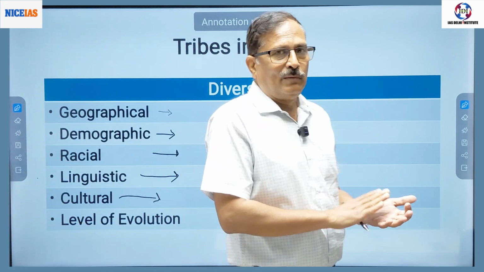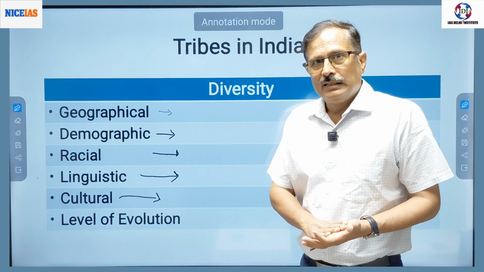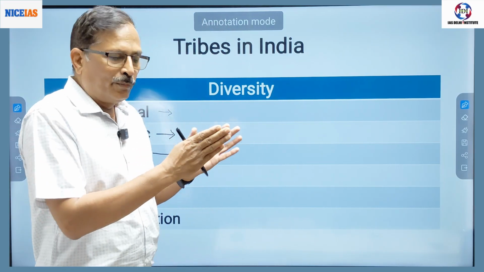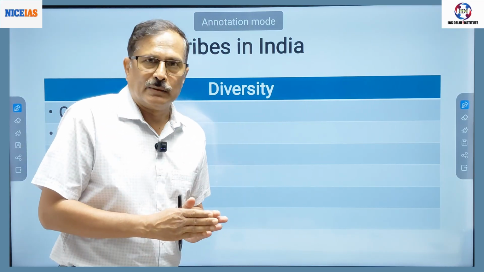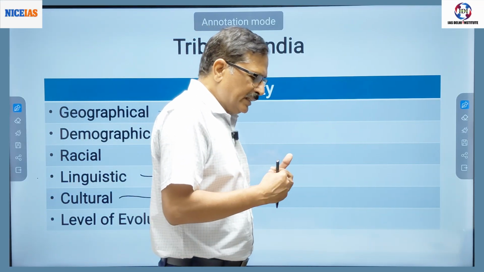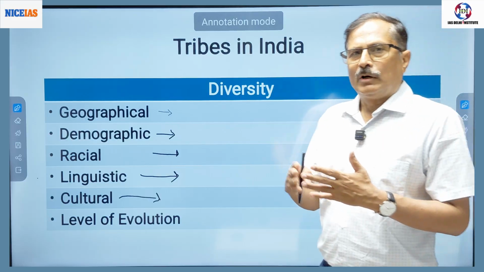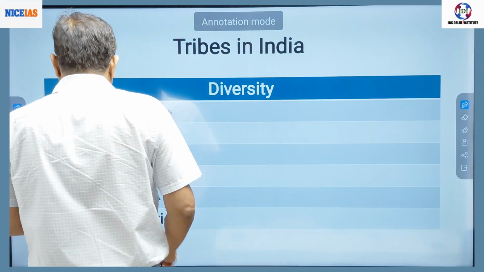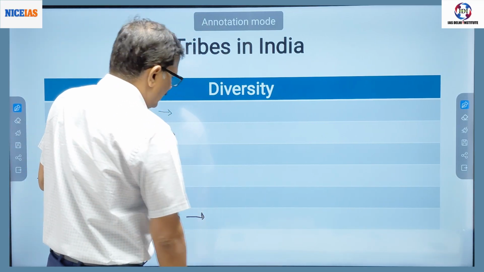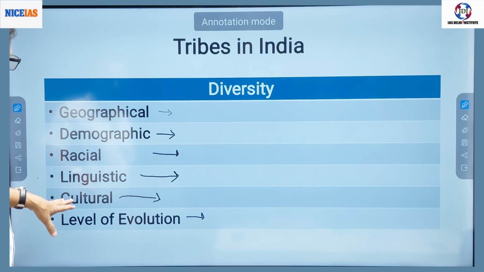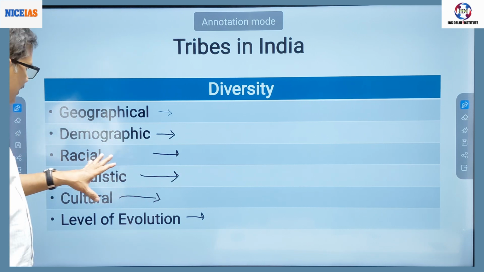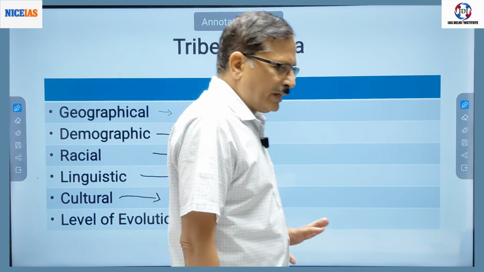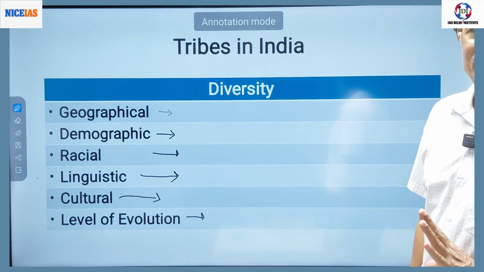Then semi-tribal communities, then acculturated tribes, then fully assimilated tribes. There are certain tribes who have completely identified themselves with Hinduism. In GS we don't have to go into that detail, but we can say that there are different levels of evolution of tribes. So there are different types of diversity: geographical, demographic, racial, linguistic, cultural, and diversity in level of evolution.